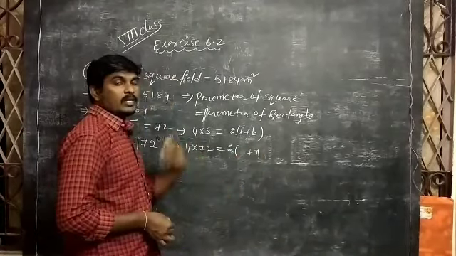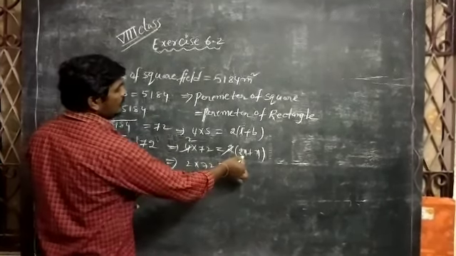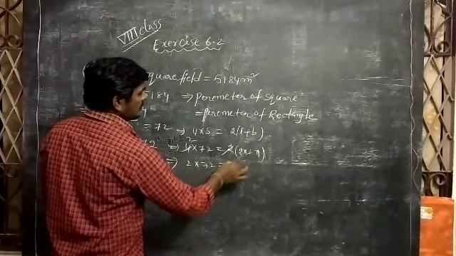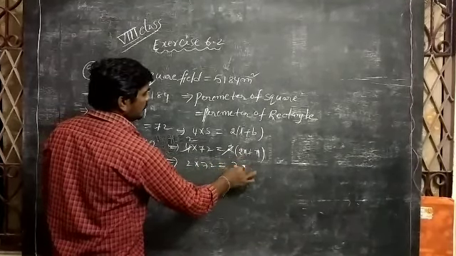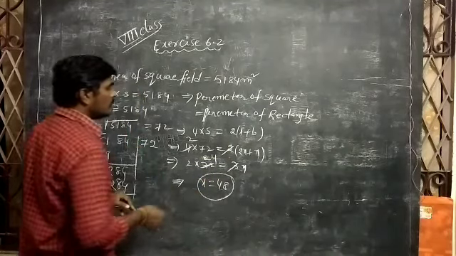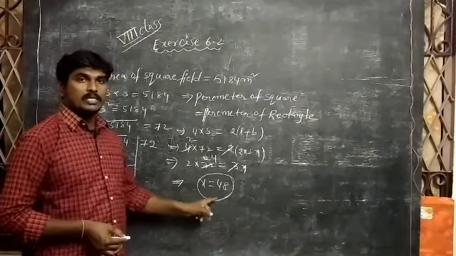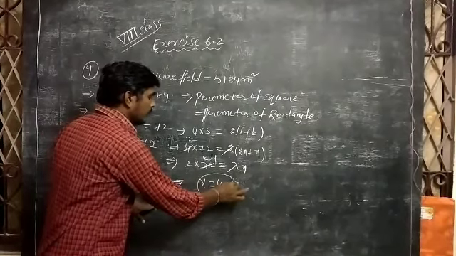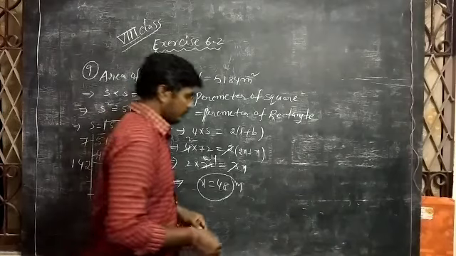Next, 2 into 72 is equal to 2x plus x, 3x. By 3 table 72, how many times cancel? 3 2s are 6, 3 4s are 12, 24 times cancel. 3 24s are 72. These two multiply, 2 24s are 48. This is the breadth of the rectangular field.